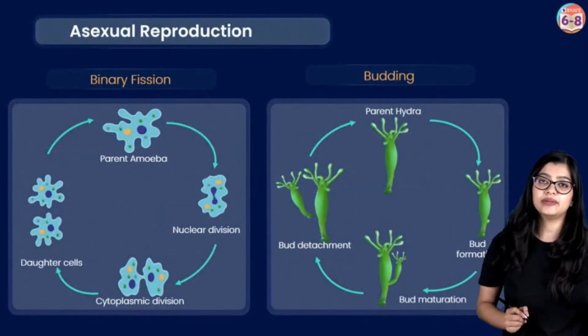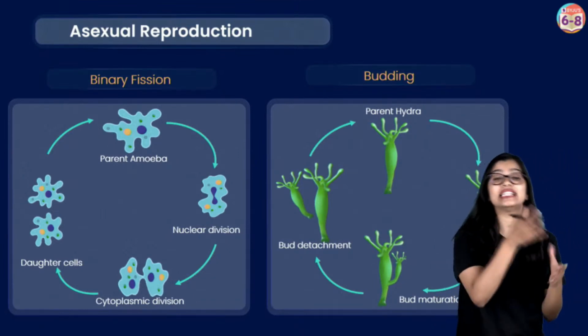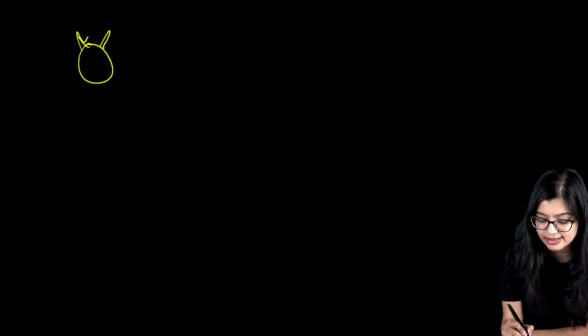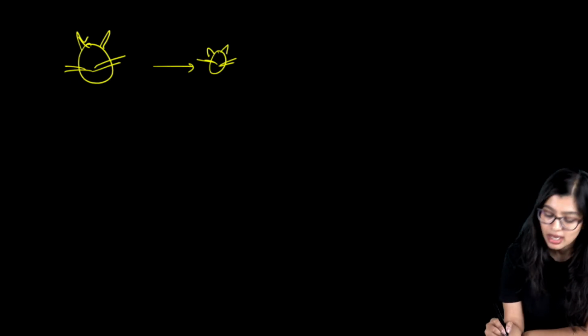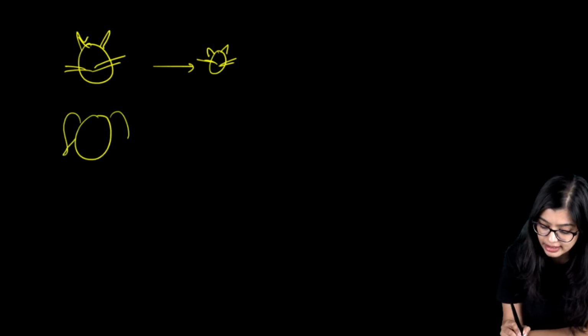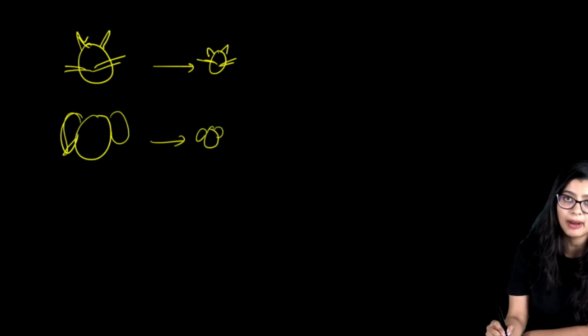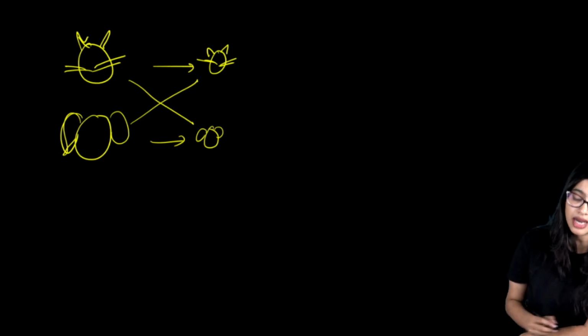Now what is reproduction? Reproduction is a process by which living organisms make young ones of their own kind. So if you think about it, if there is a cat, we know that a cat will give rise to small kittens, right? Now at the same time if we have a dog, the dog will give rise to small puppies, cute little puppies. Now it will never happen that the dog will give a kitten and a cat is going to give a puppy, right? So this is what we understand as reproduction.